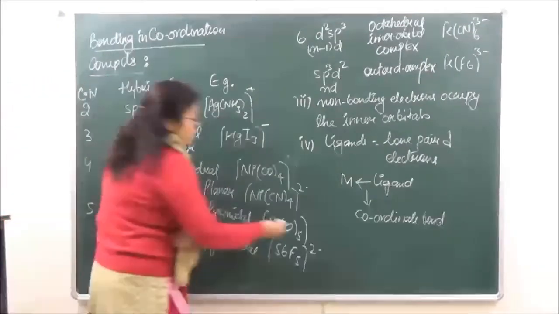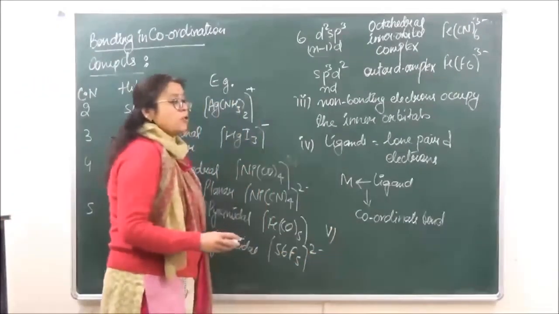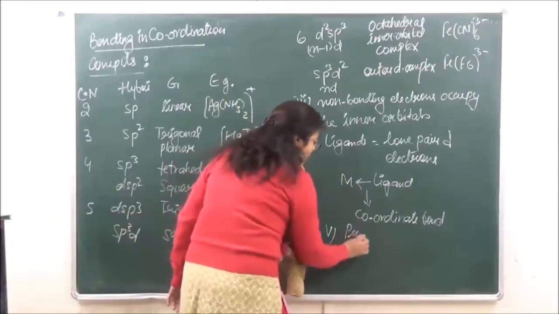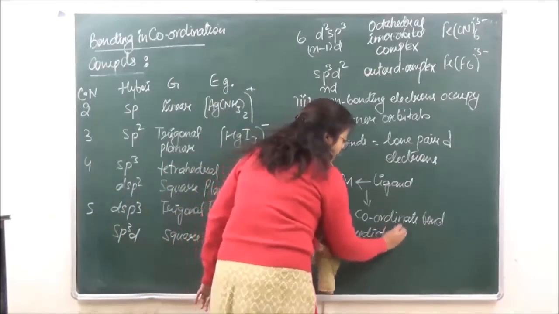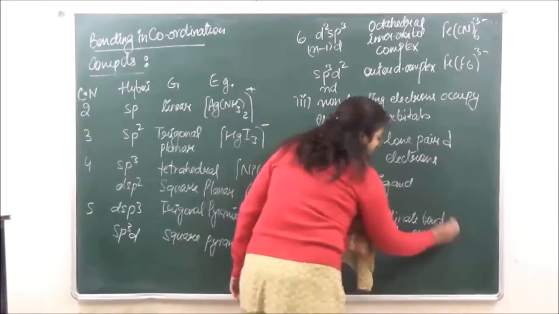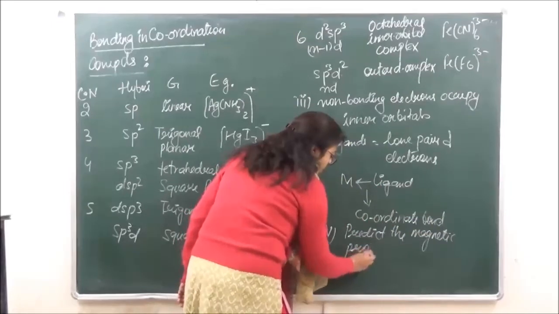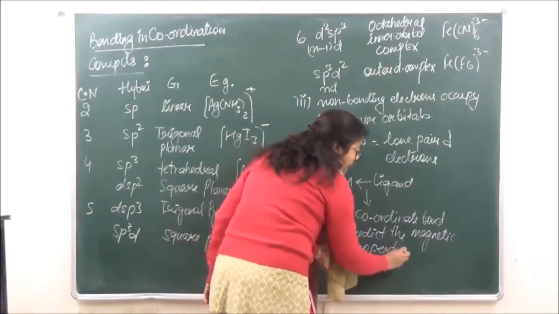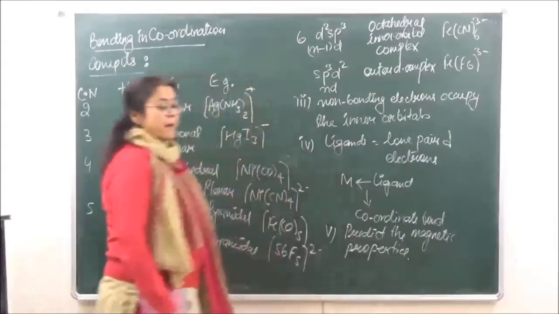So this is how a coordinate bond is formed. Then number 5, it is possible to predict the magnetic properties depending upon the paired and unpaired electrons.